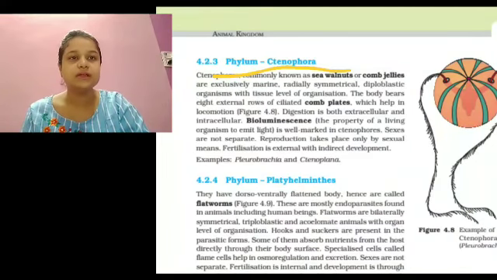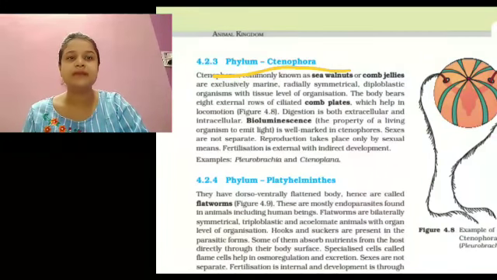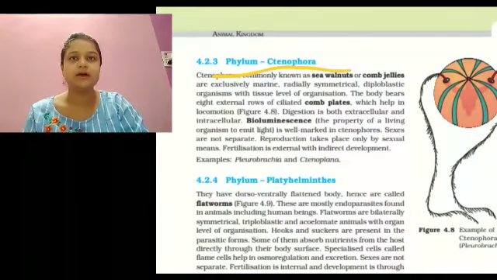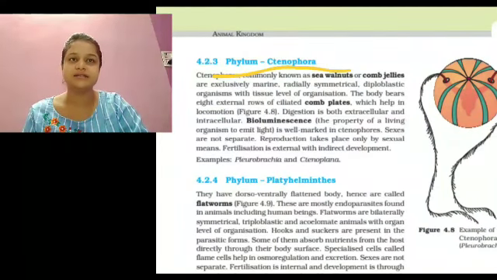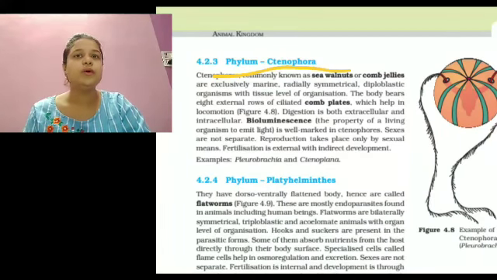They are exclusively marine, with radial symmetry and tissue level of organization. The body bears eight ciliated comb plates which help in locomotion. Bioluminescence is present. Ctenophores are hermaphrodite. Fertilization is external and development indirect. Ctenoplana and Pleurobrachia are examples of this phylum.